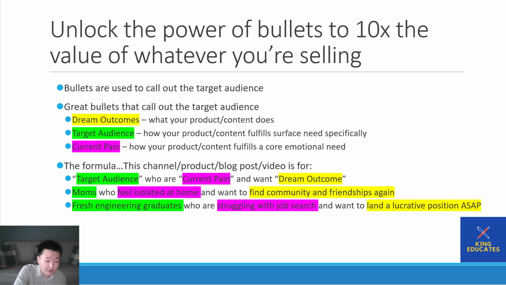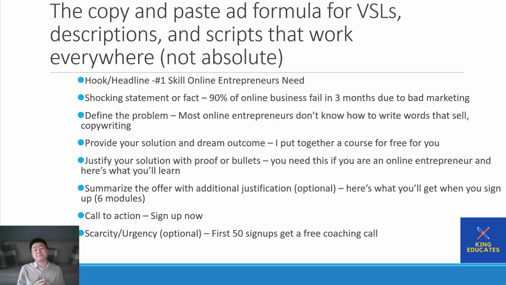Third thing that we're going to learn. The copy and paste ad formula for video sales letters, descriptions, and scripts that work everywhere. This is not absolute, but most things that you see online that get you to buy something are going to have these elements. So the first thing that they're going to have is a hook or headline, which we talked about. For example, my example is the #1 skill online entrepreneurs need.